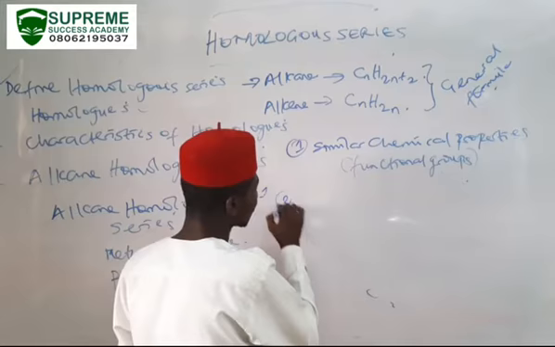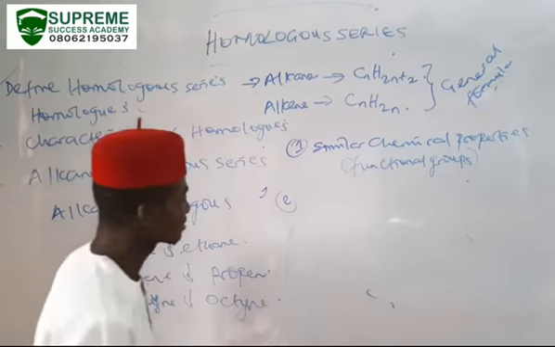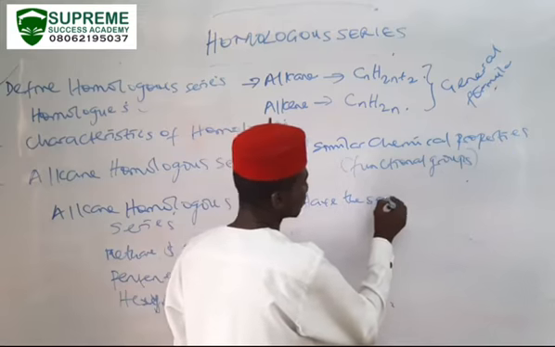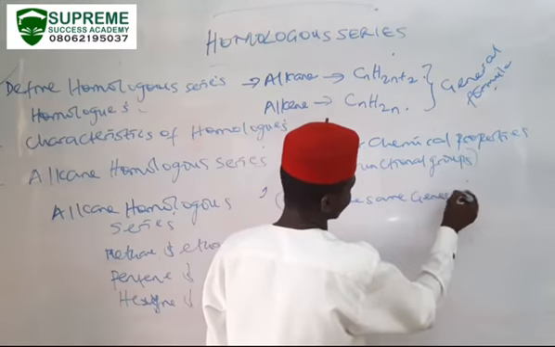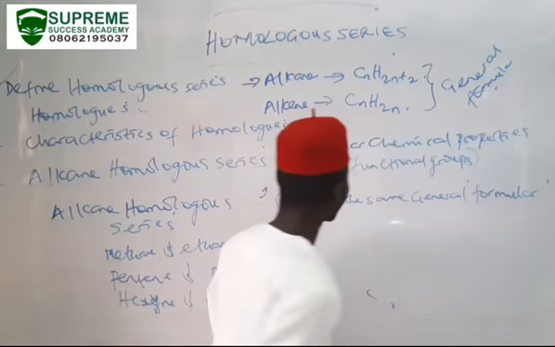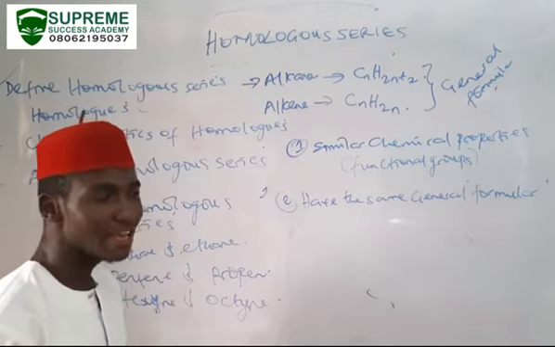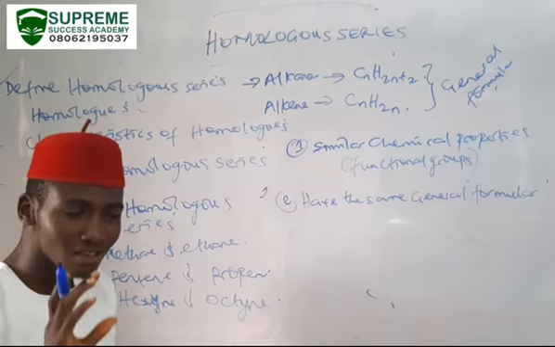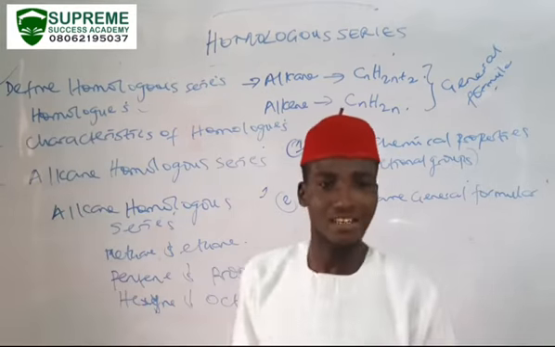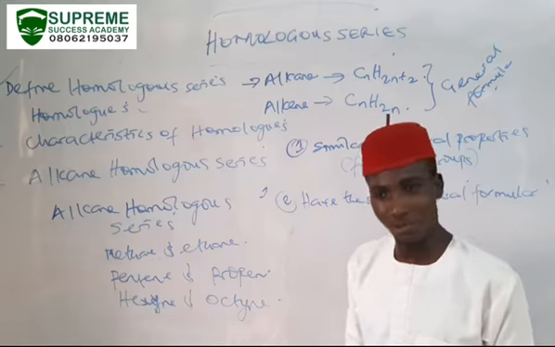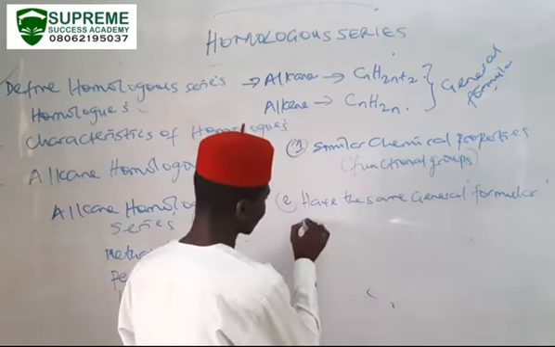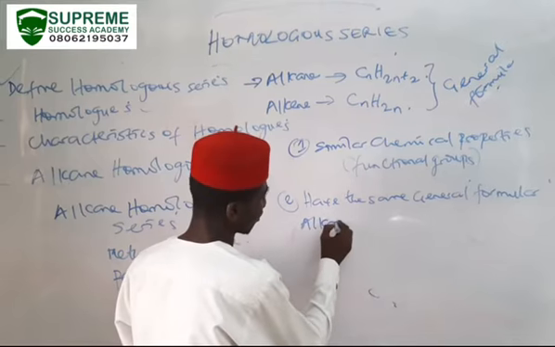Number two characteristic of members belonging to the same homologous series is they have the same general formula. When I say they have the same general formula, it means that there is an entity that can be used to represent the compounds belonging to the same homologous series. Let's look at alkanes. What is the general formula of alkanes? The general formula for alkane is